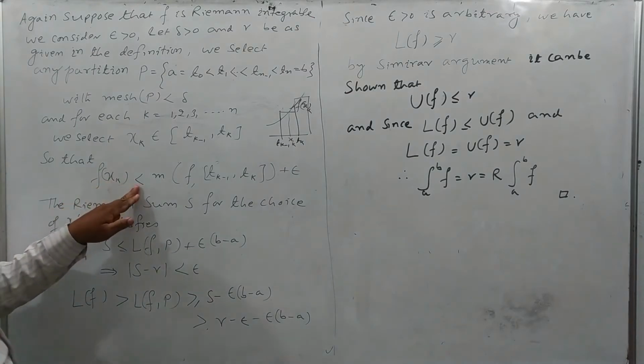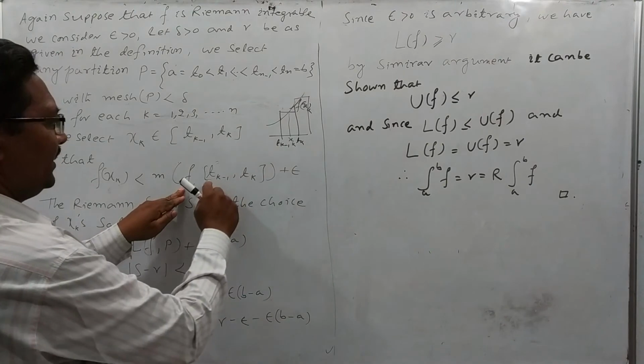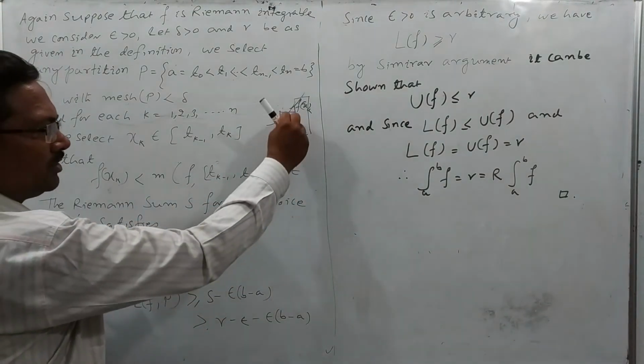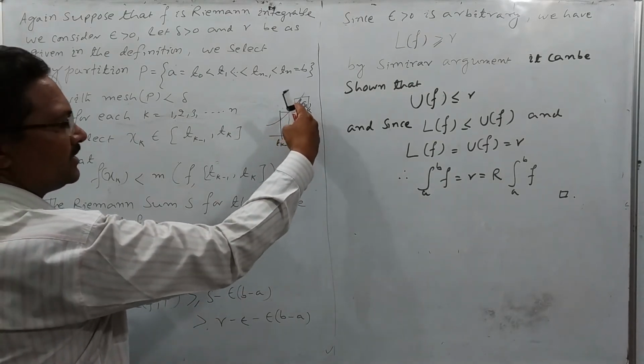This f of xk is less than m, the infimum of the function f in the closed interval [a, b], plus epsilon. Epsilon is the small increment in this strip.